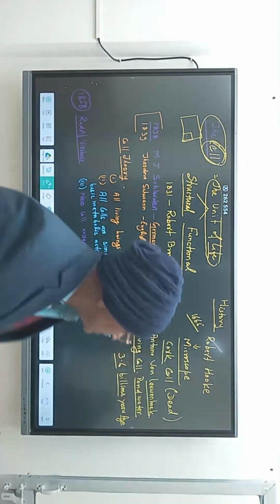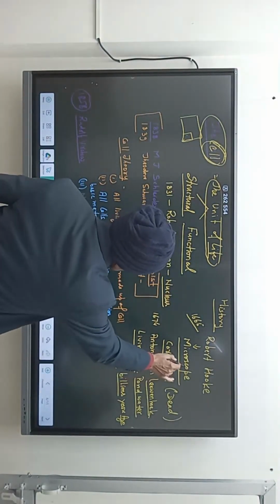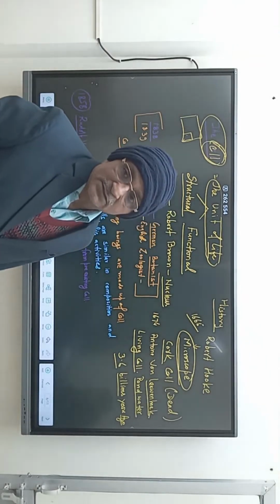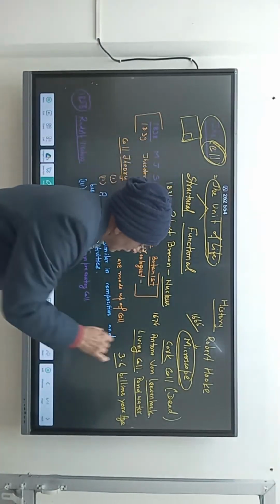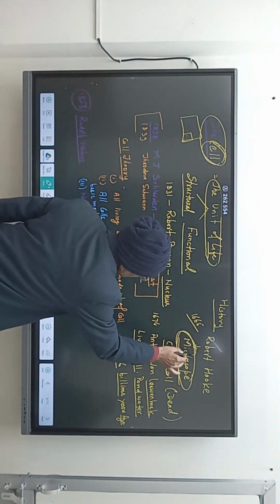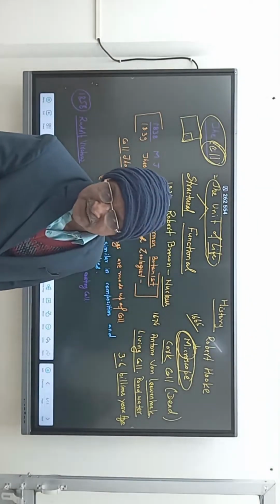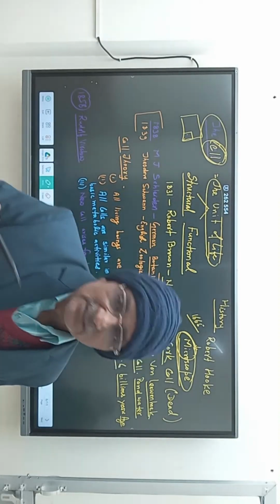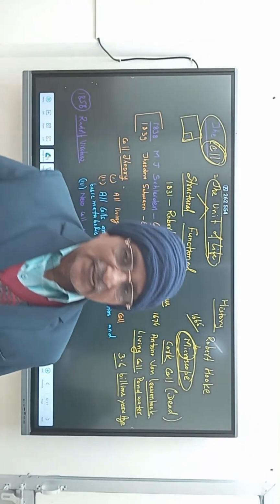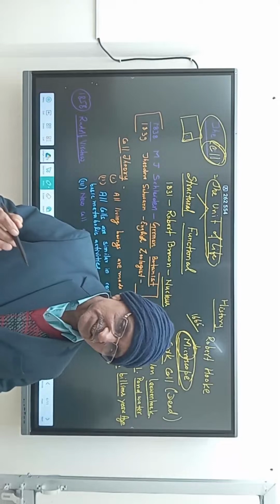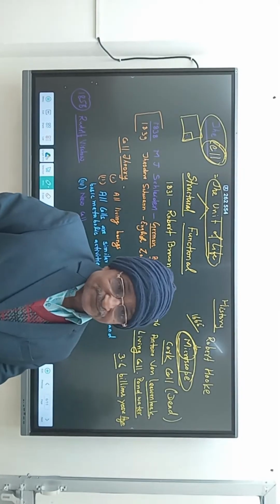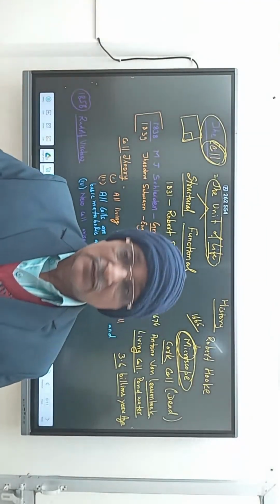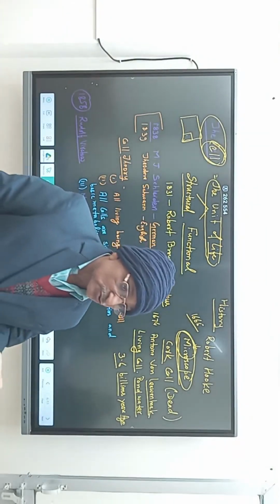Microscope is the instrument. Microscope, I have written here, is itself made up of two words: micro and scope. Micro means small, scope means vision. The things which cannot be seen with our naked eye can only be seen with the help of this instrument. There are three types of microscope: simple, compound, electron microscope.